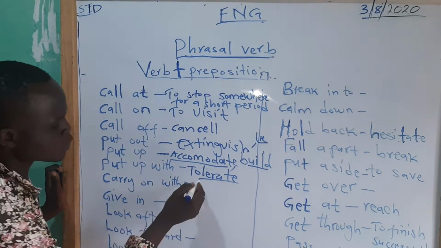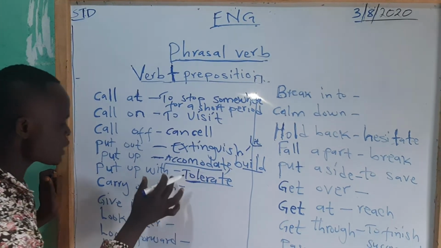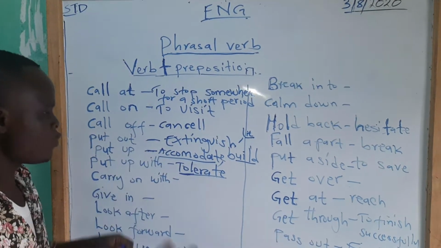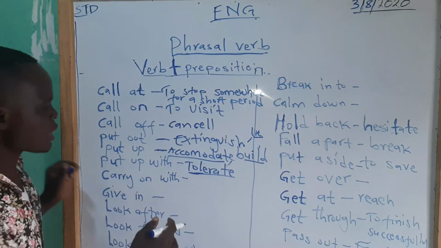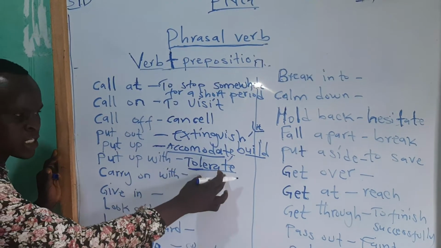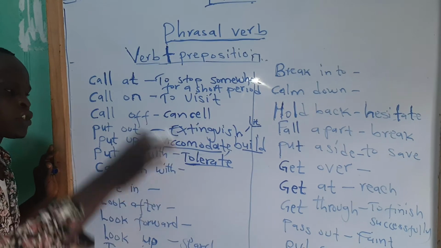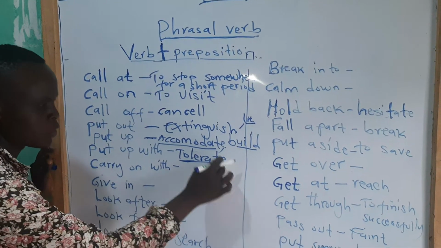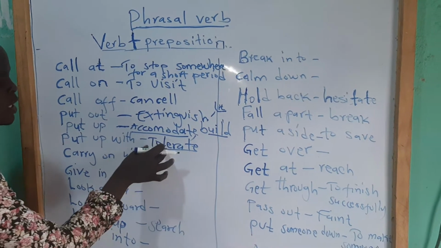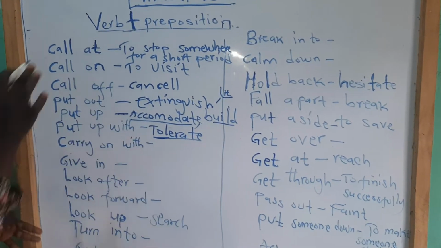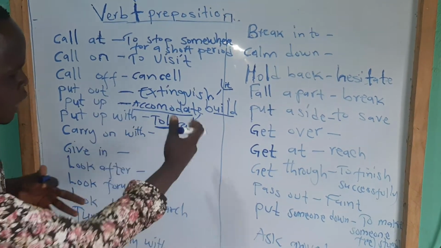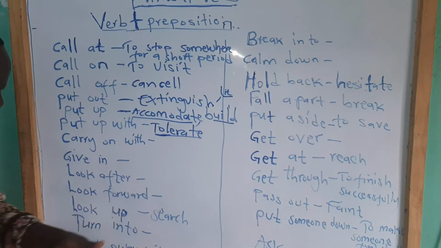People are going about their day activities. So we say people are putting up with the disease called cholera. They are living in it. People don't like it, but it forces us to live in it. So we say put up to tolerate the situation. The situation is bad, but you tolerate it. You say you put up. So you say I just put up. Meaning if you use the words put up in a sentence, it means that thing is not good for you, but you just tolerate the situation for you to move on.